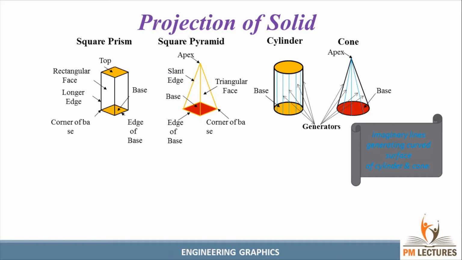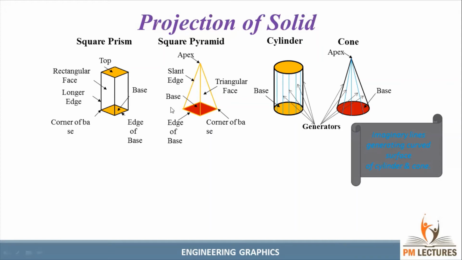They will ask the axis is inclined, or they will ask one of the rectangular faces is vertical or perpendicular, or the longer edge is lying on HP or VP, or the base is inclined, or the corner of the base is lying on the HP or VP, or sometimes they can ask the edge is lying on the HP, or the edge is inclined, or the face is inclined. For the prism we can have a question like this. Similarly in the pyramid also we have a question like that.